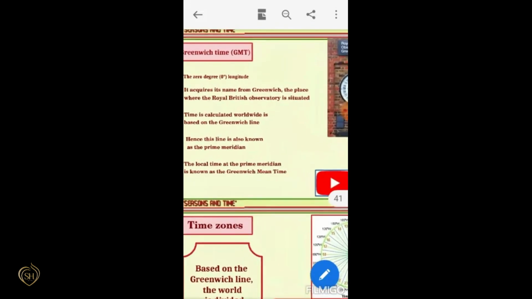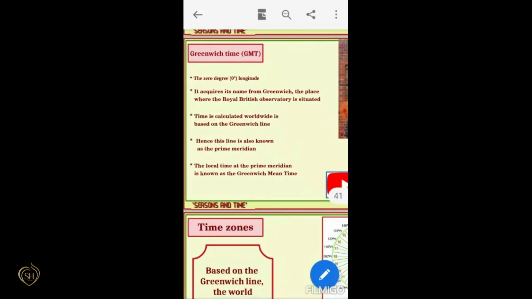And next, we can study Greenwich Mean Time. We know that Greenwich Mean Time is the time at the 0 degree longitude, that is the Greenwich Meridian. It acquires its name from Greenwich, the place where the Royal British Observatory is situated.